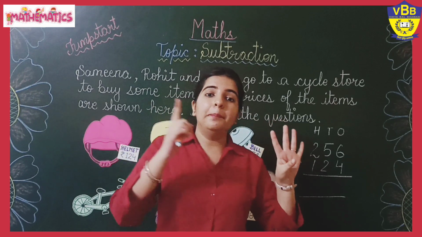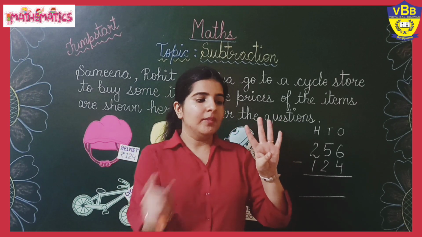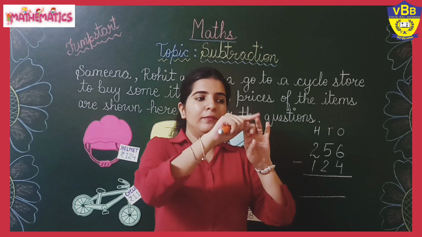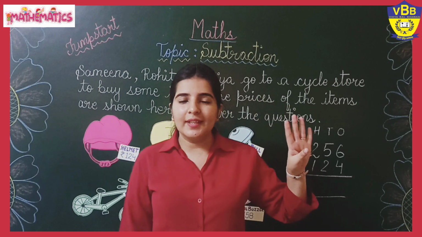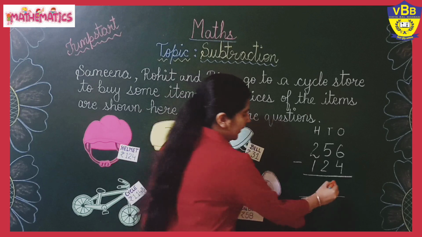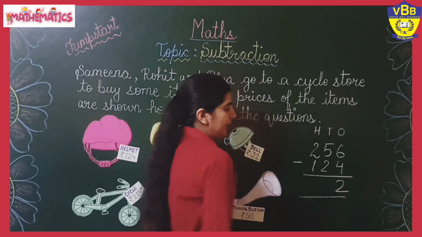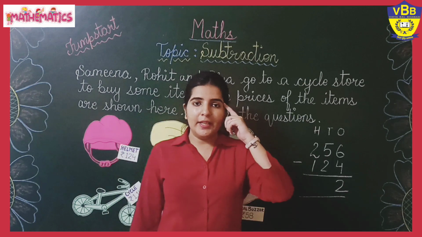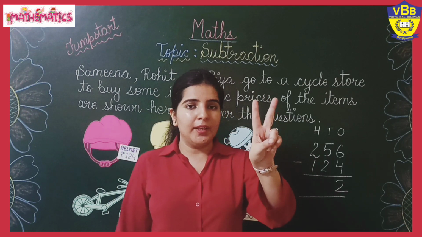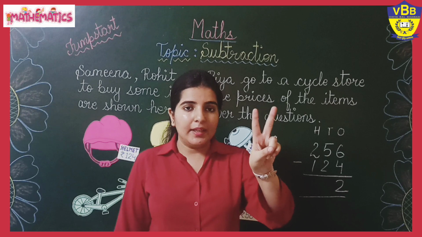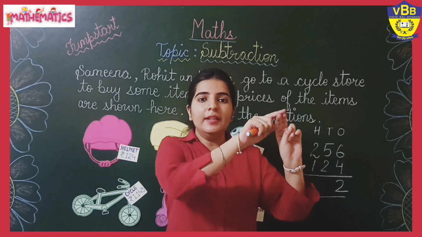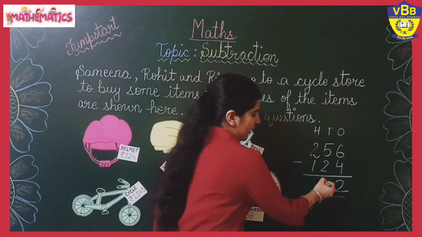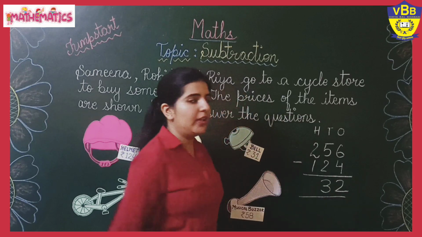Now we will do the back counting. 6, 5, 4, 3, 2. What is the answer? The answer is 2. 6 minus 4 is 2. Now 5 in your mind, 2 on your finger. Again back counting. 4, 3. So 5 minus 2 is 3.